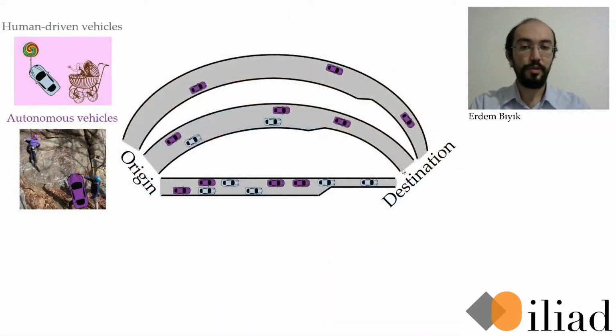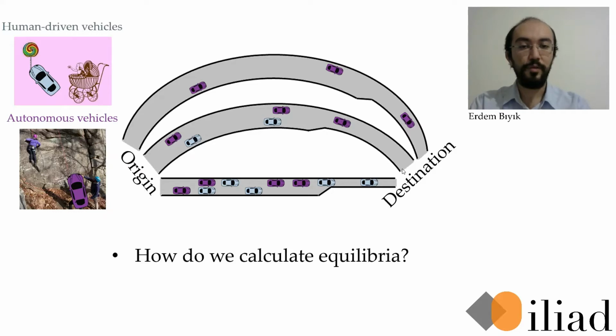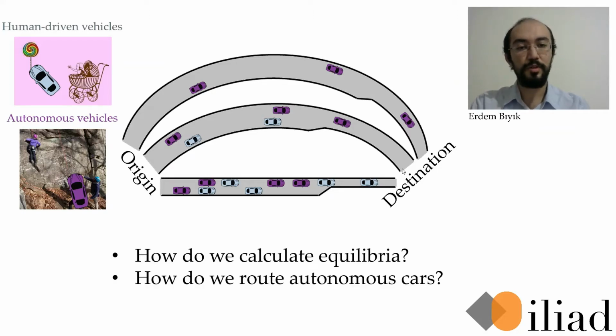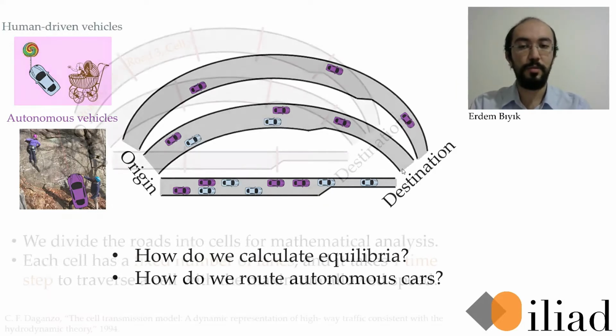To formalize, we consider a network of parallel roads, with some human drivers who are selfish, taking the quickest route available to them, and with some autonomous vehicles which are altruistic. We then want to understand what equilibria emerge if all users are selfish, or if the autonomous cars are altruistic. And with the presence of altruistic autonomous cars, how can we efficiently route them to decrease the total delay? I'm going to focus on the second question today.